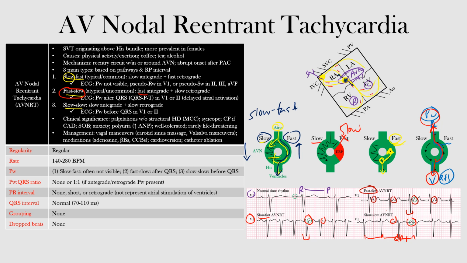All right, let's finish with the management here. So carotid sinus massage or Valsalva maneuvers, which stimulate the vagus nerve and increase parasympathetic activity, may be effective in terminating AVNRT. Other medical therapy options include adenosine, beta blockers, and calcium channel blockers, all of which may suppress the arrhythmia by blocking or slowing the AV node. Amiodarone or flecainide can also be used as a second-line therapy option.